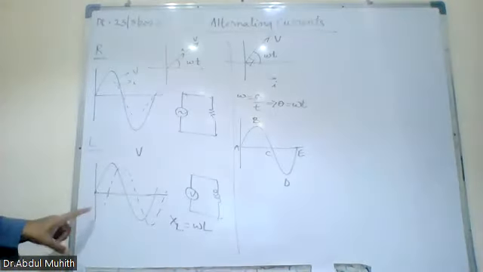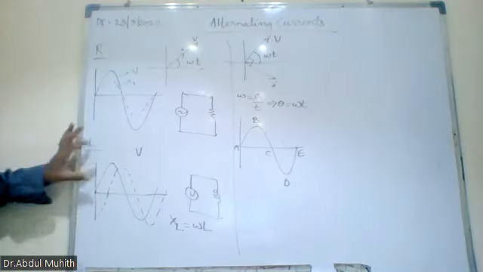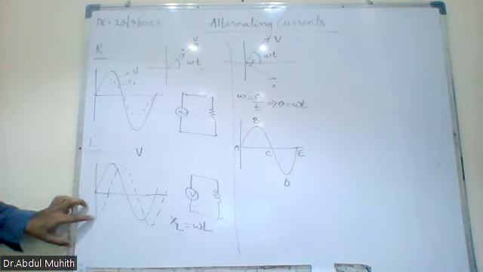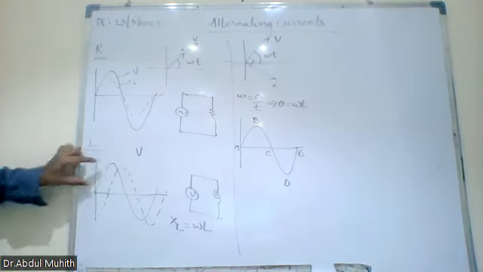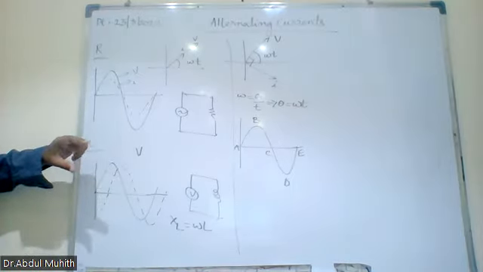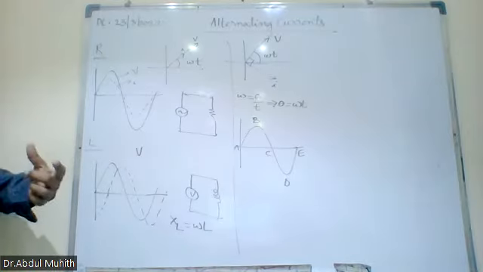Quarter cycle is pi by 2. In the first quarter cycle, it was magnetizing, that means the magnetic field started to set up.